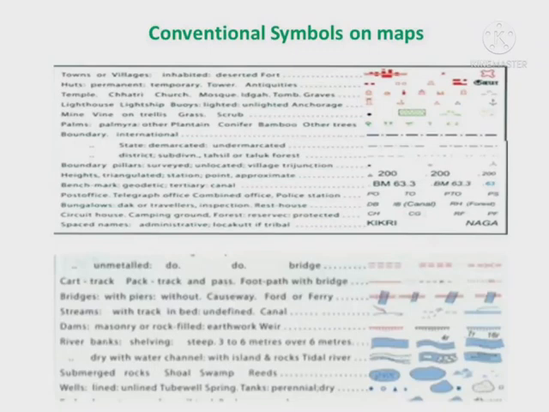River banks, step 3 to 6 meters, over 6 meters. River dry, with water, canal, with islands and rocks. Tidal river. Submerged rocks. Shoal, swamp, reeds. Wells lined, unlined, tube wells. Spring. Tanks, dry. Embankments, road or rail tank, broken ground.